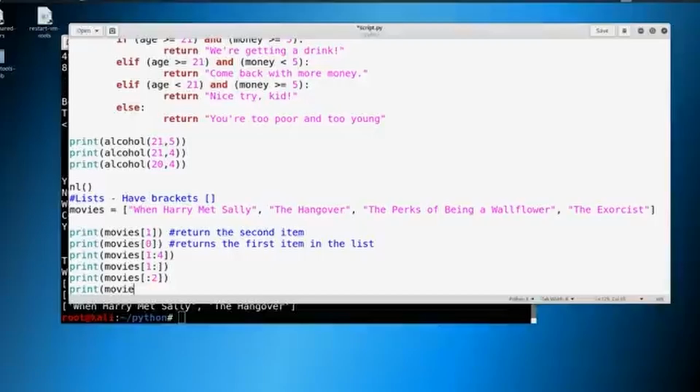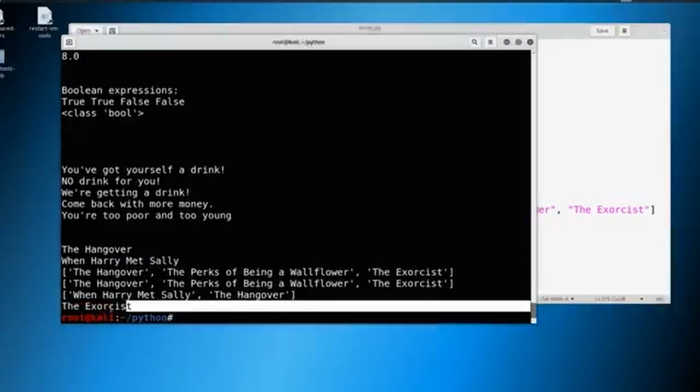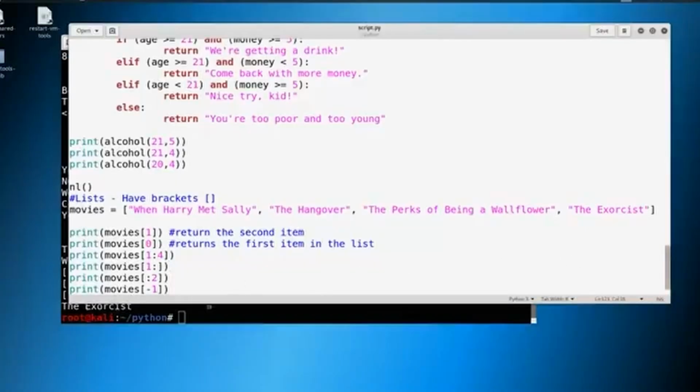So if we say movies like this, and we want to grab the very last item, we can just put in a -1. And so grab the absolute last item off the list. That way, if you have a list that's 2,000 items long and you don't know where it ends, you could just do -1 and it's going to grab the last item for you. And then you can see there, it grabs down The Exorcist. So cool little tricks. You might not use these for a while and you probably won't see these come through, at least in anything we're going to really do in the course, but they're still incredibly useful to know about because they are included in the basics of Python.